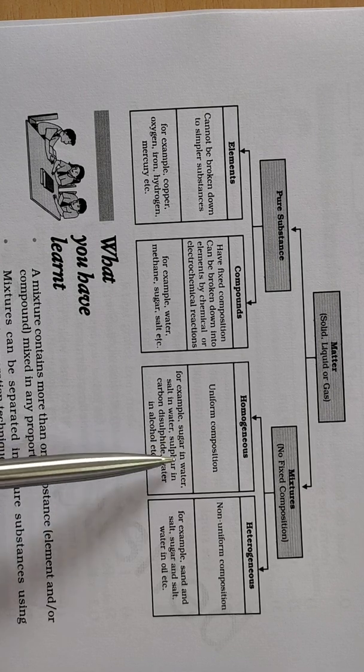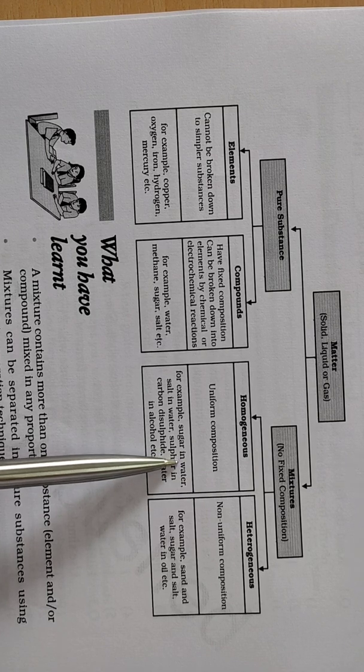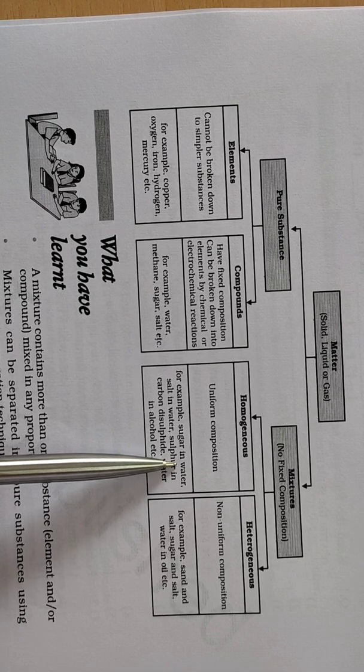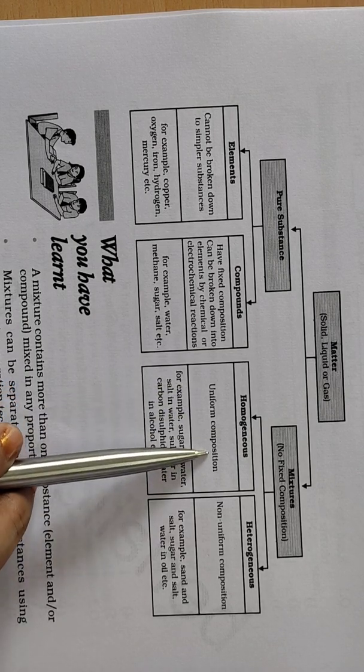It means suppose we dissolve sugar in water, and then if we drink that water, it will taste of sugar everywhere, a uniform composition. It will not happen that at the bottom it tastes sweeter, but if you drink from the top, it tastes less sweet. That does not happen. Why? Because it has a uniform composition.